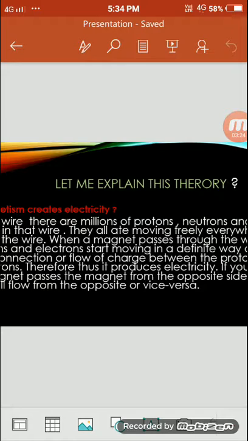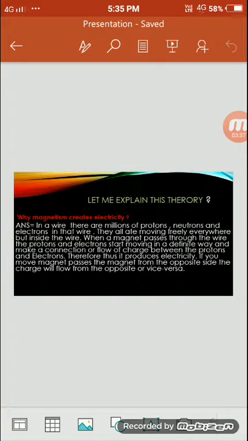It means like electron, proton, electron, proton, electron, proton. That is what happens in an electric wire. This phenomenon produces electricity in that wire, but the electricity is so small that you can't recognize it.